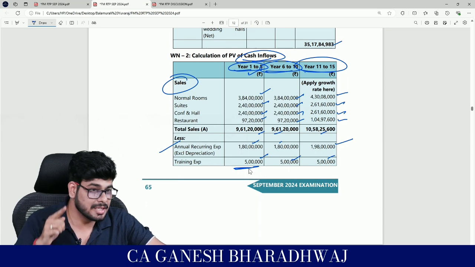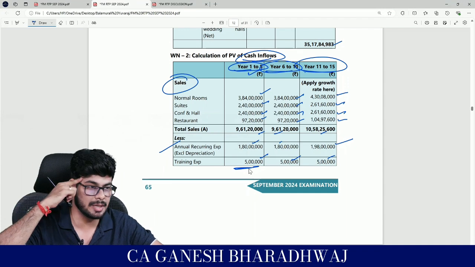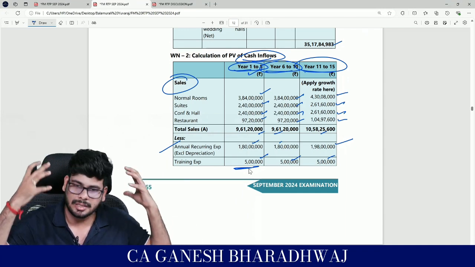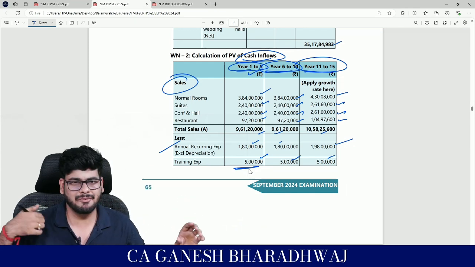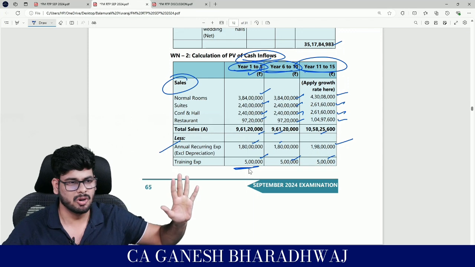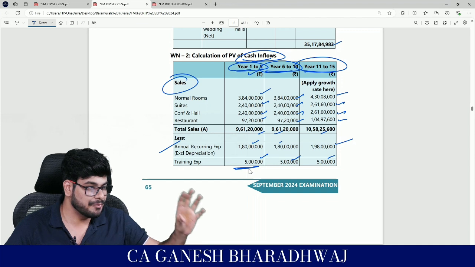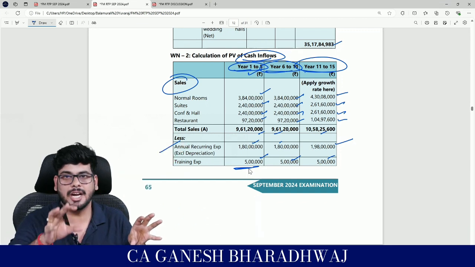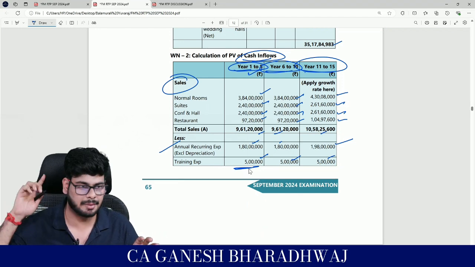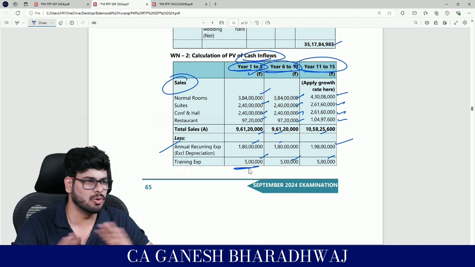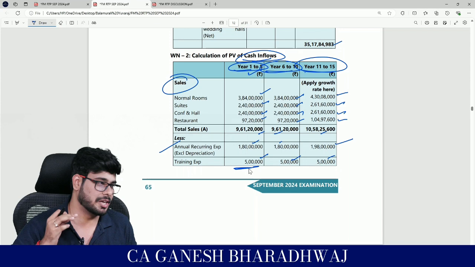Genuinely accept. This is what I'm saying. I told you, in fact. I'm not saying this to pinpoint you. Just imagine, this is how the human brain works. When you're given a lot of data, you tend to miss out on certain things. Have we discussed any high level concept here? No. But the figures and data given here are absolutely messy, and if you are able to organize it in a certain way and do it within a given time frame, then that's where you tend to crack the exam. That is all they are testing. There is no high-tech concept involved here. They have given a lot of data just to make your life miserable.